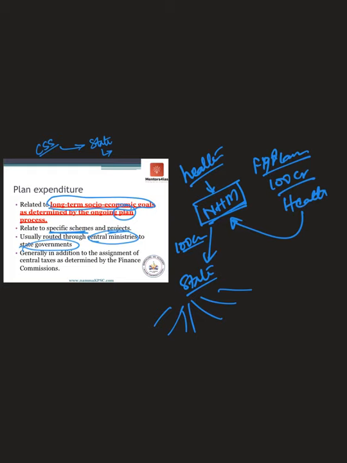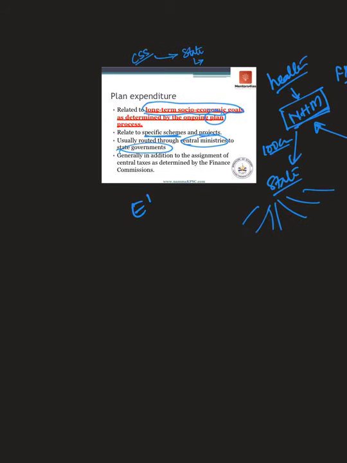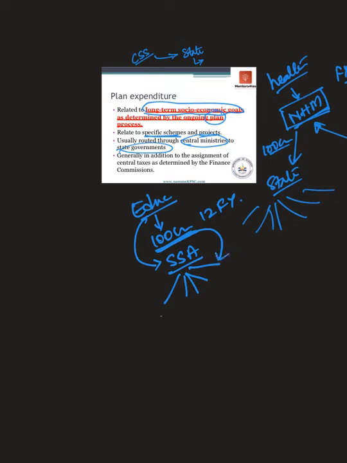Another example, if I take education. The government will say that I will spend 100 crore in the 12th 5-year plan for education, for which it will come up with a scheme called Sarva Shikshan Abhiyan. It will say I will allocate 100 crores, and who will implement it? The Sarva Shikshan Abhiyan will not be implemented by the central government directly. It will be implemented by the state government, as a centrally sponsored scheme, for which the central government will allocate 100 crore to every state. Every state will now implement Sarva Shikshan Abhiyan. This is how the expenditures were done in planned expenditure.